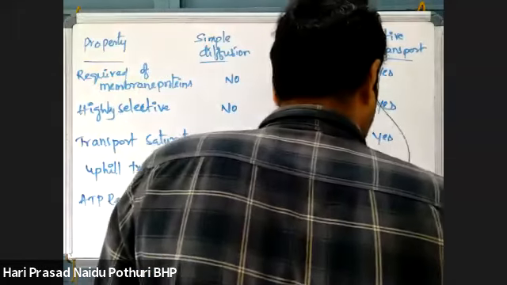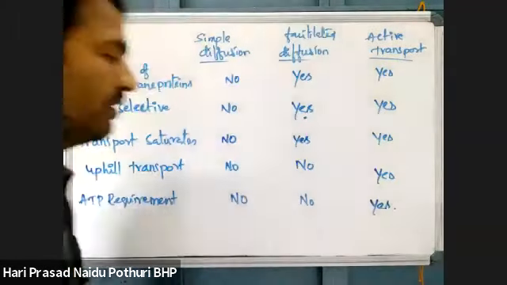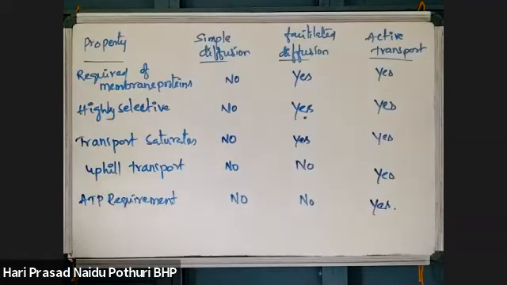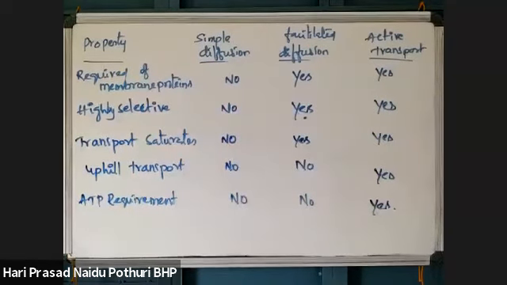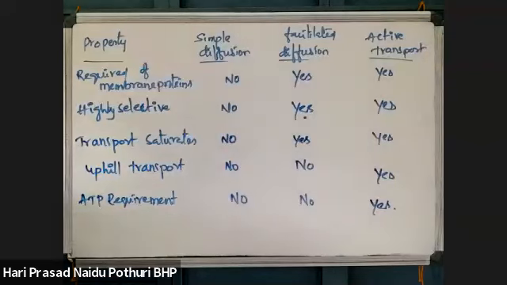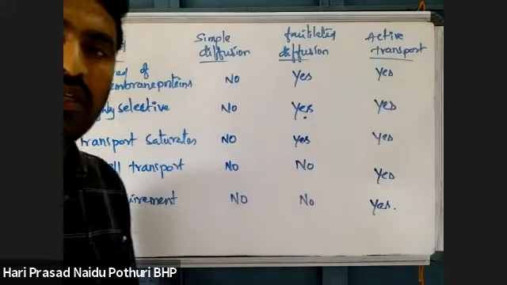But active transport needs energy in the form of ATP because transport is against the concentration gradient. Okay, this is a simple comparison between simple diffusion, facilitated diffusion and active transport.